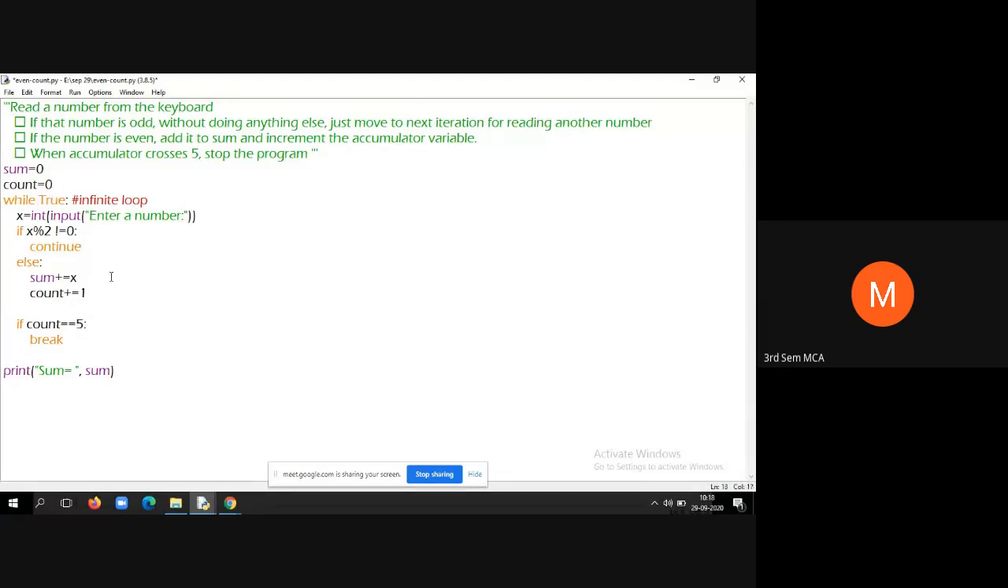You need to keep asking the user, enter a number, enter a number. So the intention is to read a number from the keyboard; if that number is odd, then without doing anything else, just move to the next iteration for reading another number. If the number is even, add it to the sum and increment the counter variable or the accumulator variable. When the counter crosses 5, stop the program. Before stopping the program, you are displaying the sum. Now let's see what the output is.